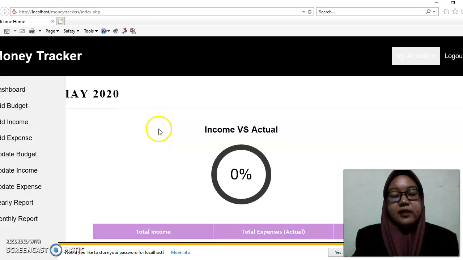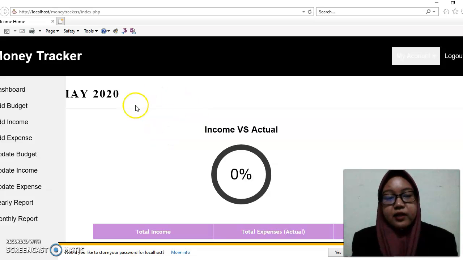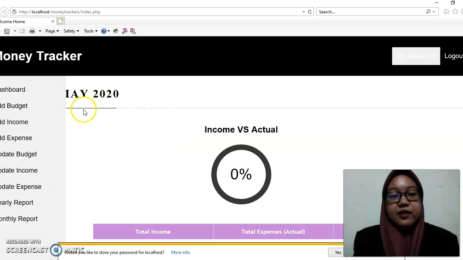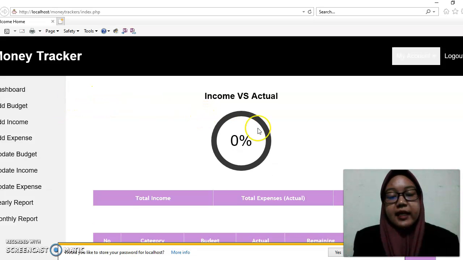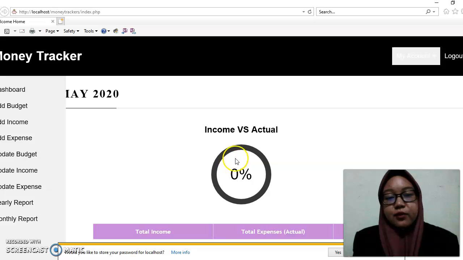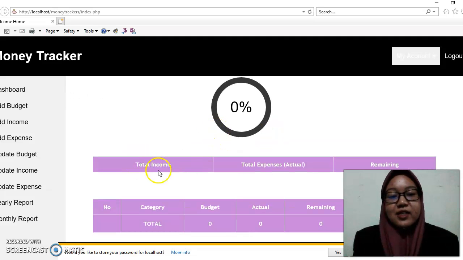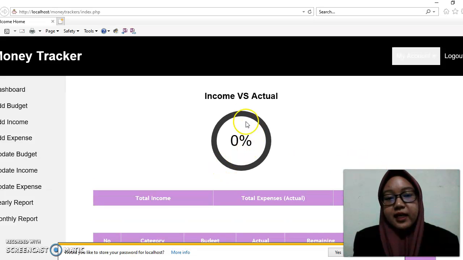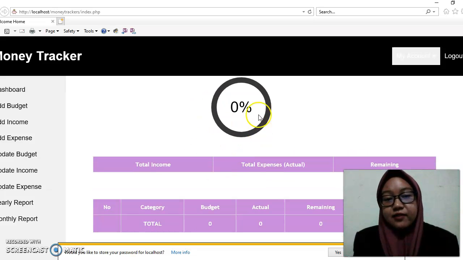Now this is my dashboard. I put the date to make it easier for the user, May 2020. Next, as sir mentioned, we come up with a graph, which is for the bonus mark. We have income versus actual, with total income, total expenses, actuals and remaining. This graph makes it easier for the user to see the money they already spent.